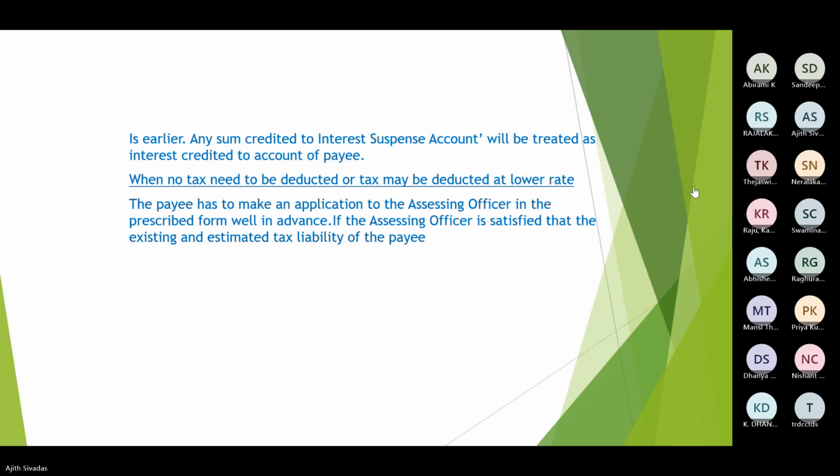Then the deductee in Form 15G or 15H can give the instruction to the deductor not to deduct the same.